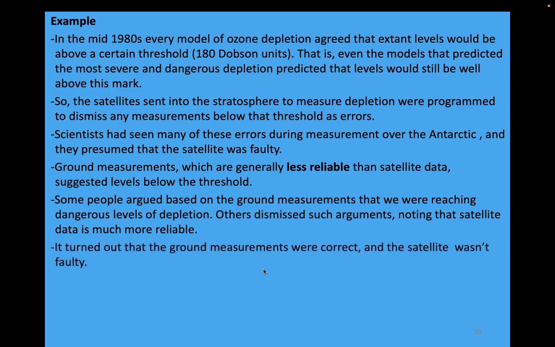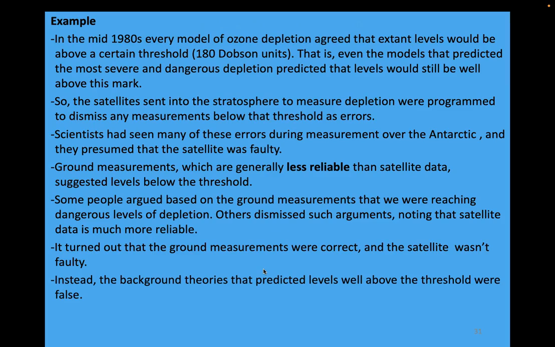Well, it turned out the ground measurements were correct, and the satellite wasn't faulty. They reprogrammed the satellites and sent them up to actually record levels below what they thought was the minimum threshold, rather than just registering errors, and it turned out levels were in fact below that minimum threshold. So the background theories that predicted that levels were above that threshold were false, and they were used to design the instrument by which we measured, and consequently our measurements were unreliable. The background theory made accurate satellite measurements impossible. Okay, so there's a straightforward example.